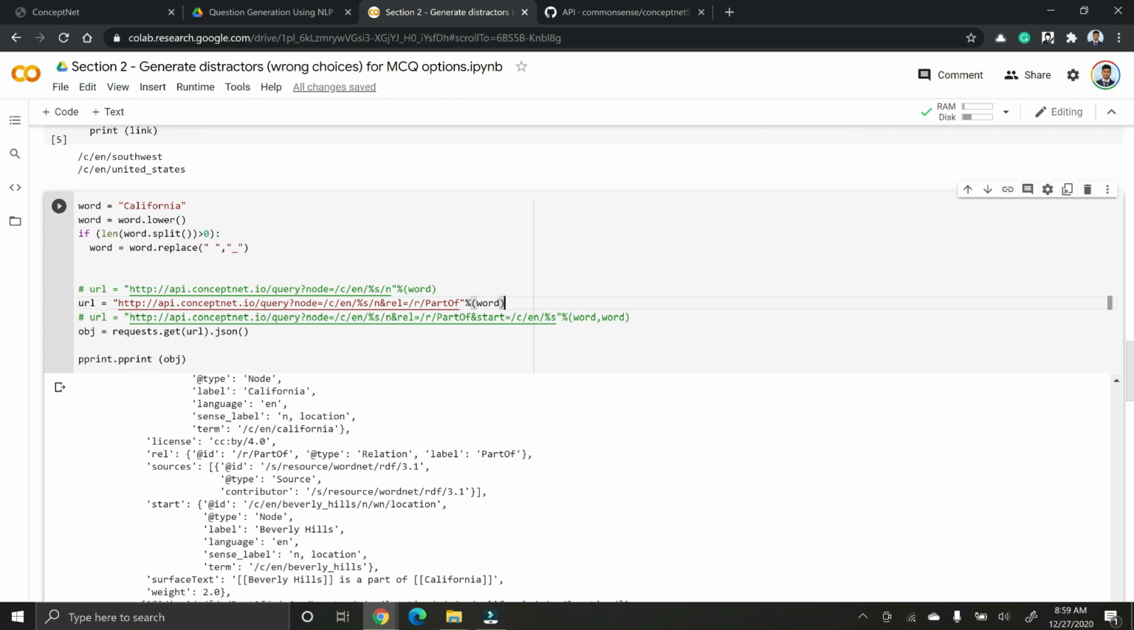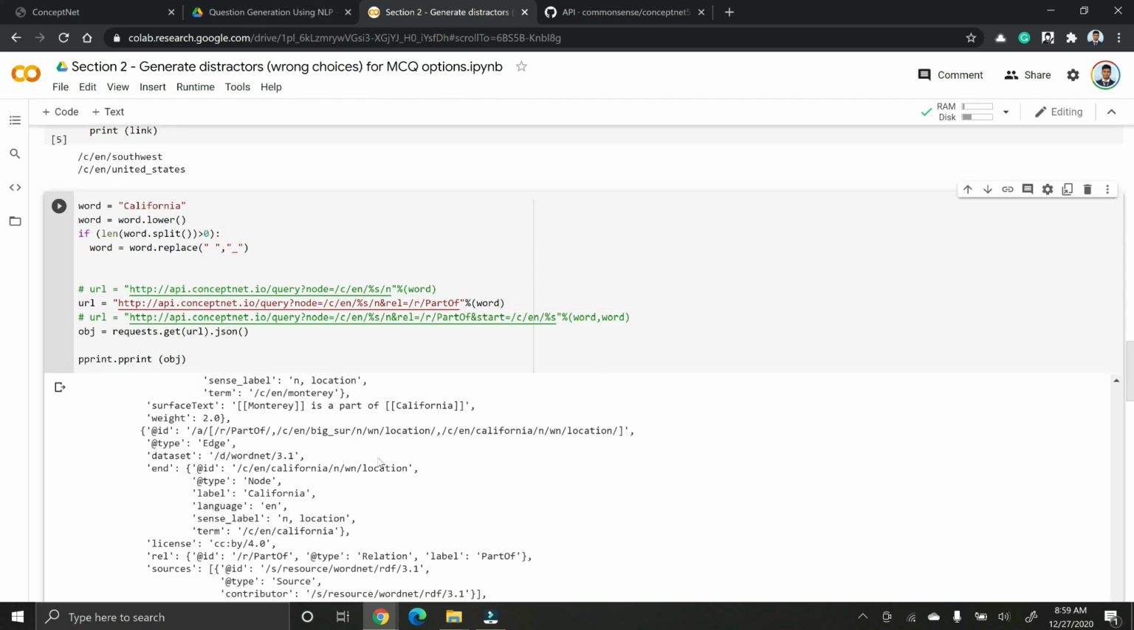So we are going to extract only those words that share part of relationship with California. So we are going to get all these words. But remember, we even get words where something is part of California. But our goal is the other way. California should be part of something.